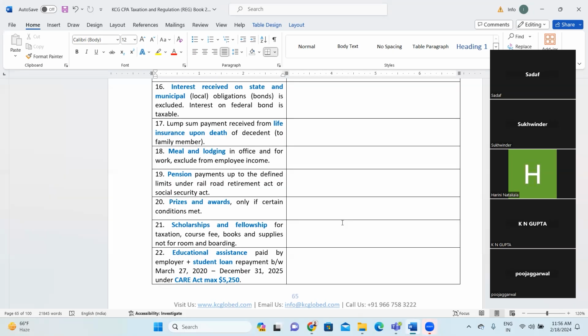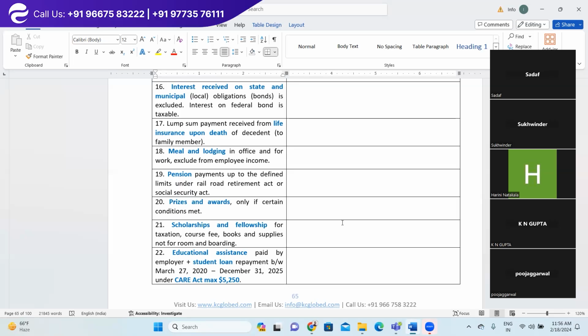17 is lump sum payment received from life insurance upon death of the descendant. If you remember, when we started this regulation, I told you that in a couple of situations the government or IRS is very considerate and supportive. One situation is death.